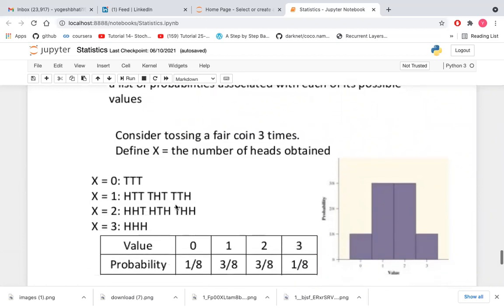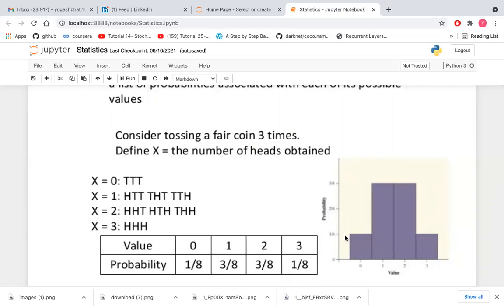heads obtained. So there might be a case where we flip three times, and there might be a case where we are getting no heads, 0 times, we are getting a head 1 time, we are getting a head 2 times, and we are getting a head 3 times. Based on that, we have already calculated the probability of each value of the random variable x, and we draw a curve between value and the probability.